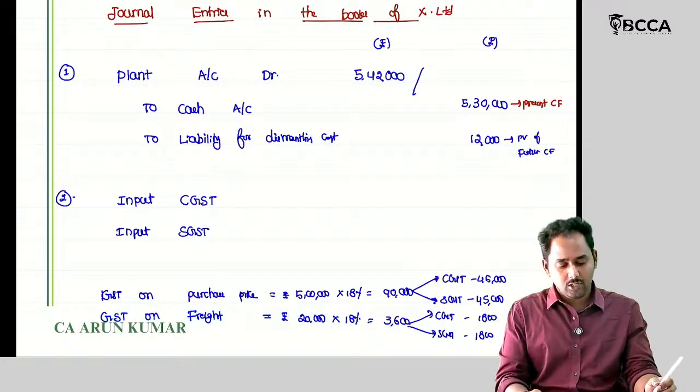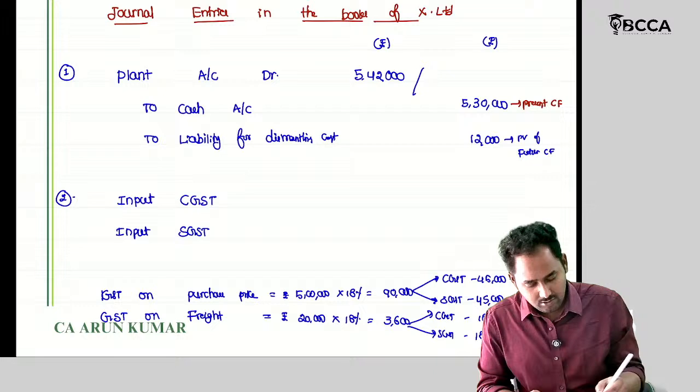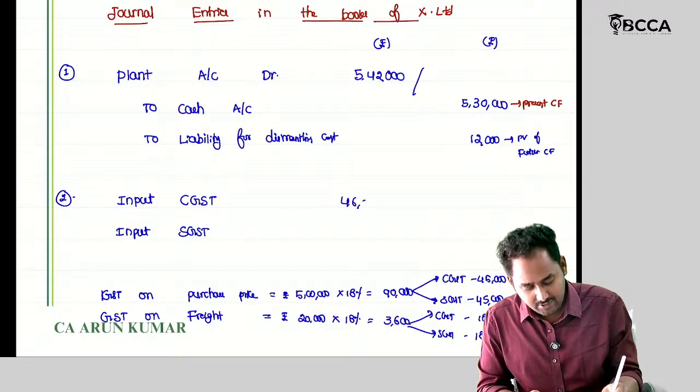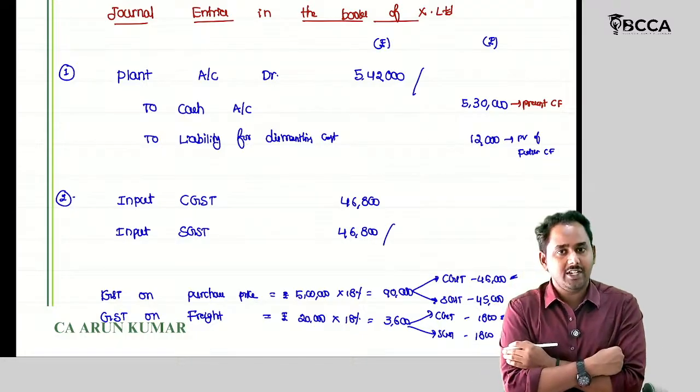Now what is the total CGST you have paid? 45,000 plus 1,800, 46,800. And SGST also 46,800. This entire CGST you paid through the cash.